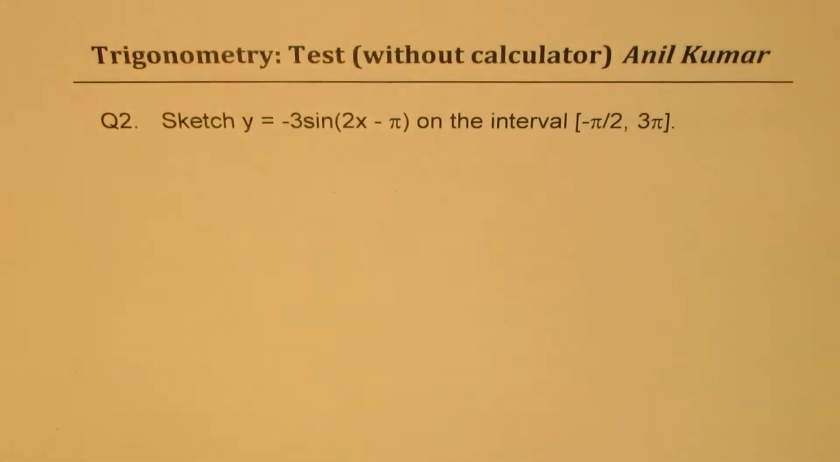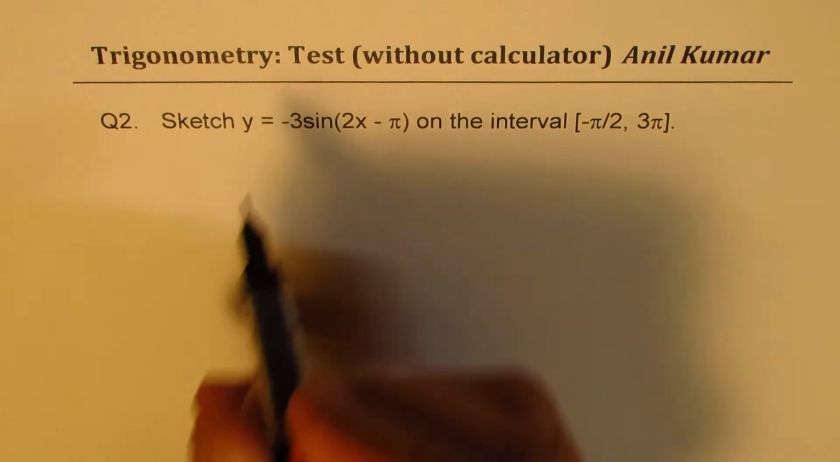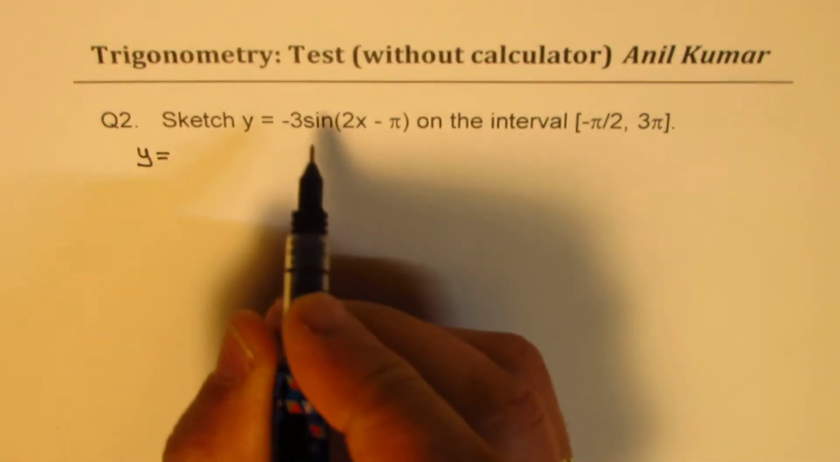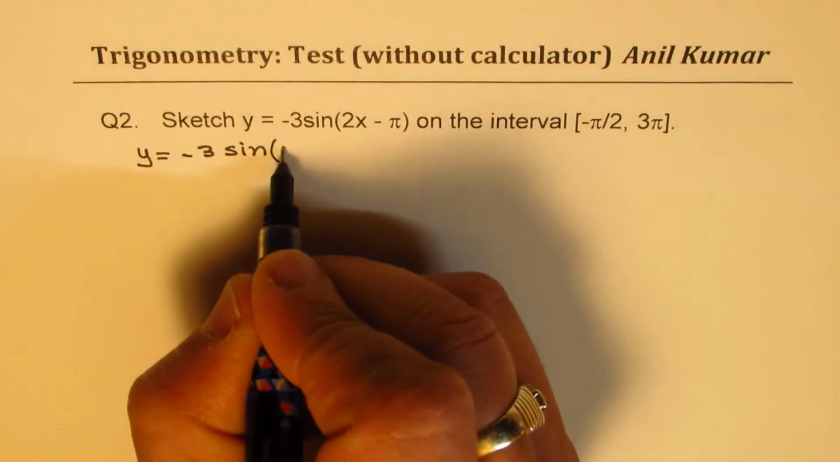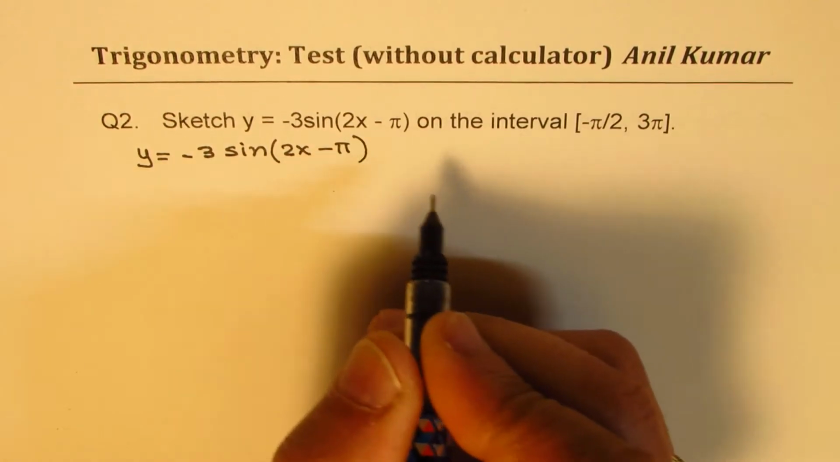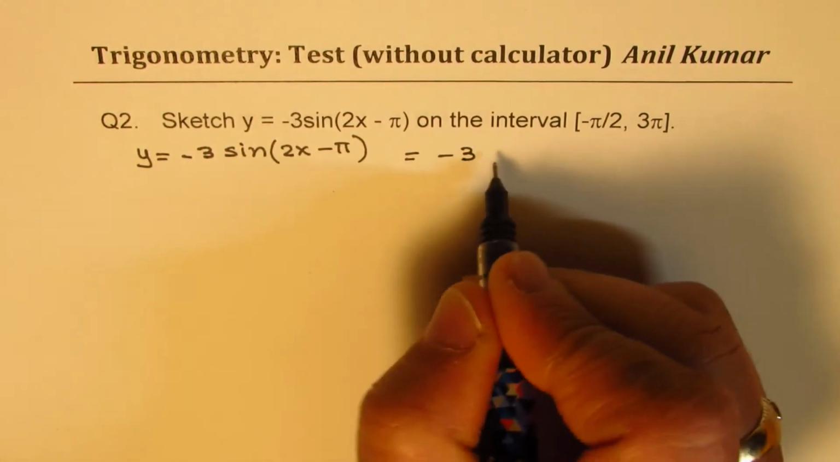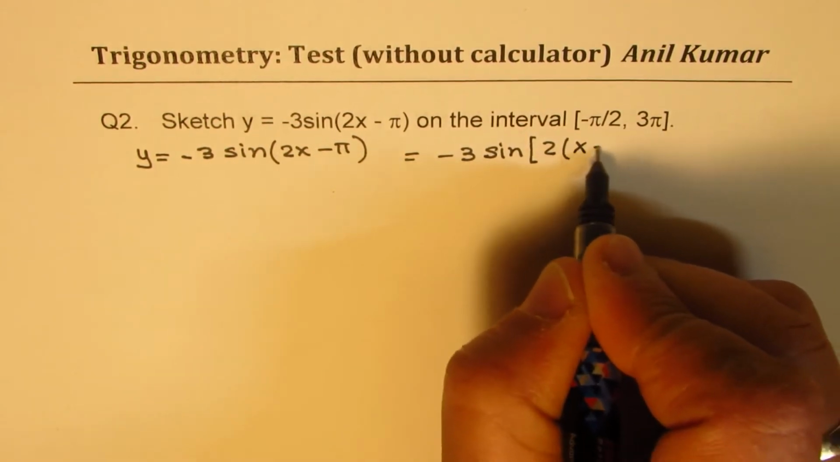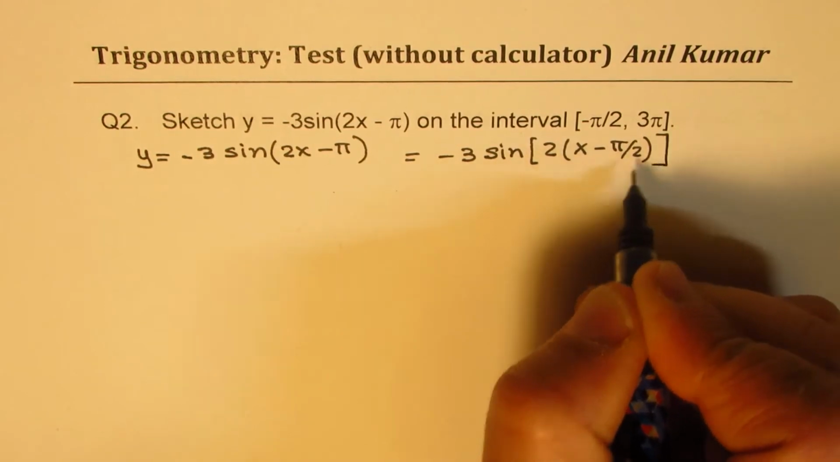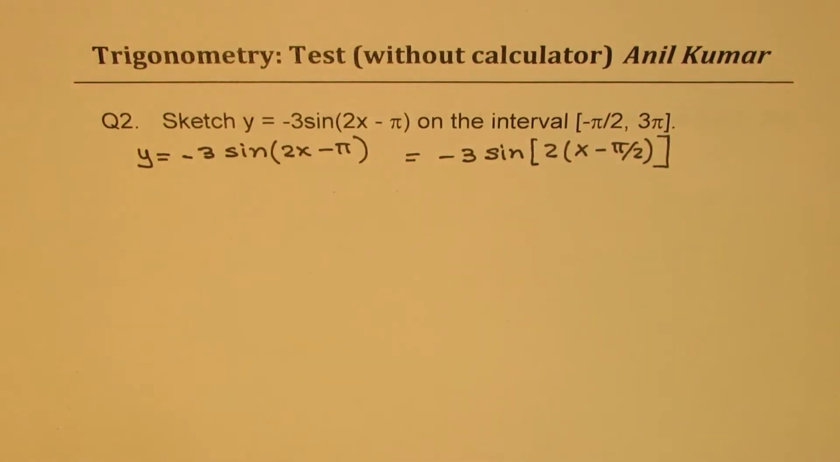So let's move on and take question number 2. You need to sketch minus 3 sine of 2x minus pi on the interval minus pi by 2 to 3 pi. Now in such questions, you should first write the equation given to us, which is minus 3 sine of 2x minus pi. So I can write this as minus 3 sine of 2 common, x minus pi by 2. So that really gives you the correct phase shift, right?